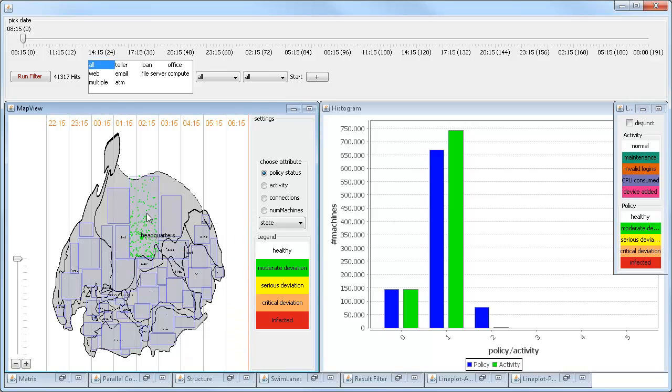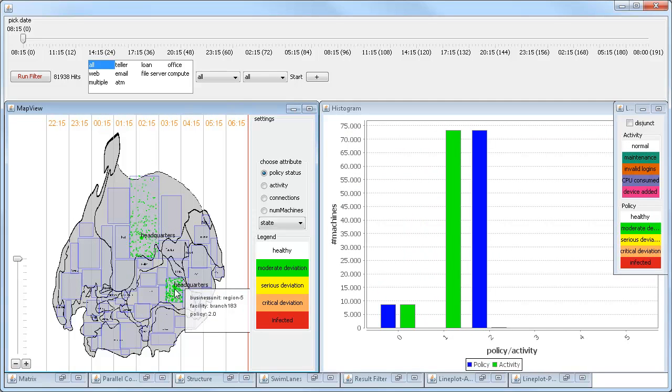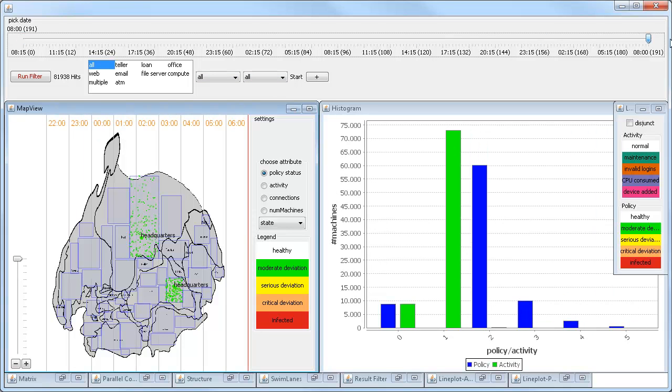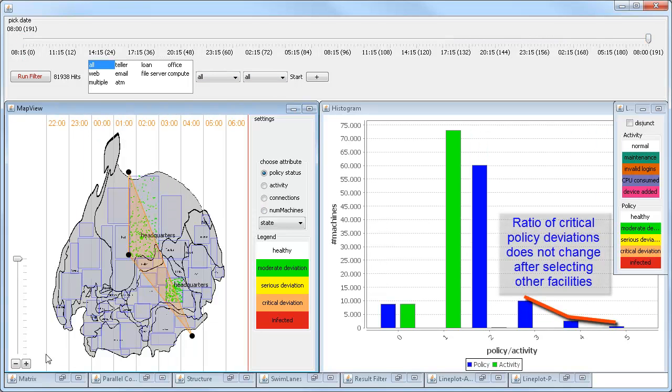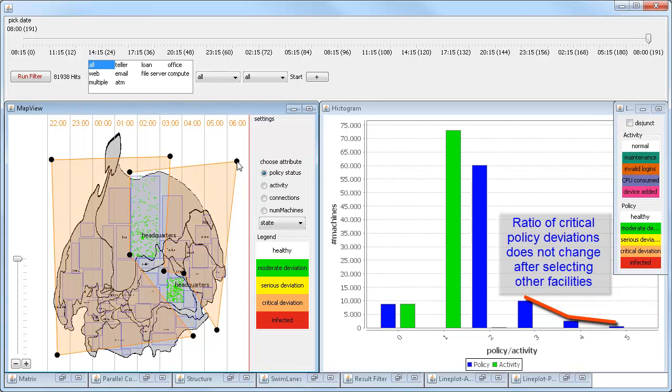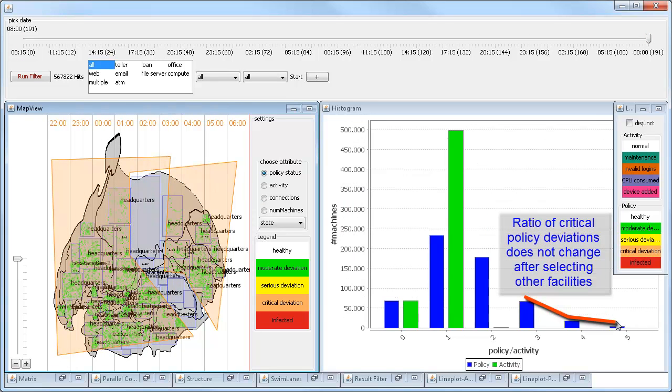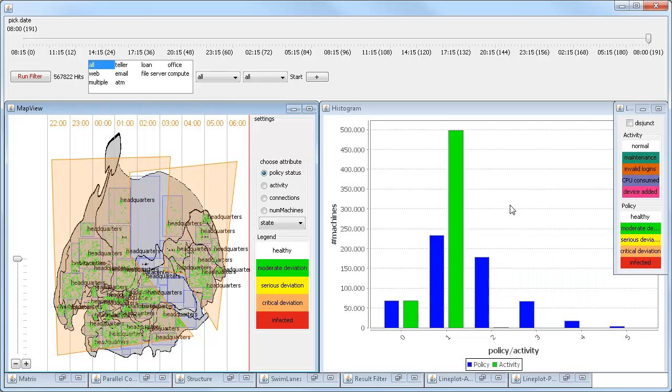On the map, two regions stand out due to their different color. When all facilities in these regions are selected and the histogram of their status examined, it can be seen that no machine reports a healthy state. However, a comparison of this distribution with all other regions at the end of the examination period shows that they do not perform worse than the others.